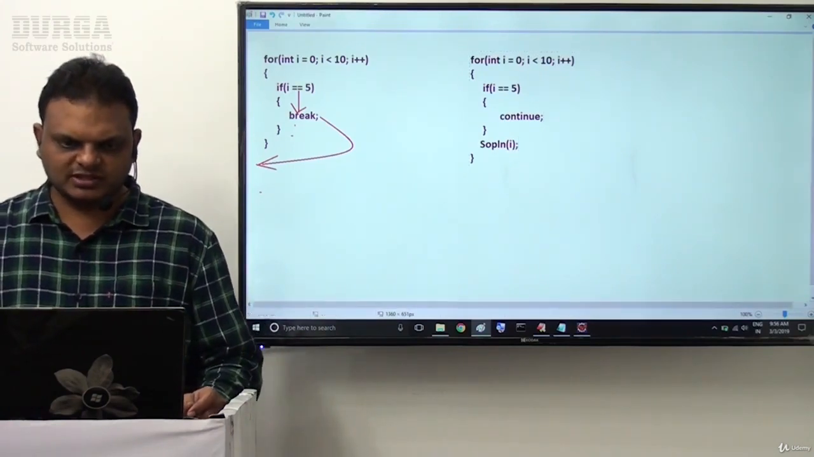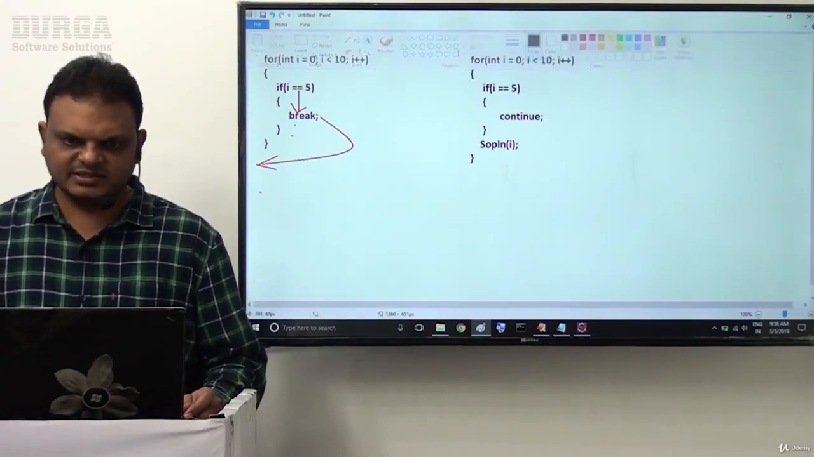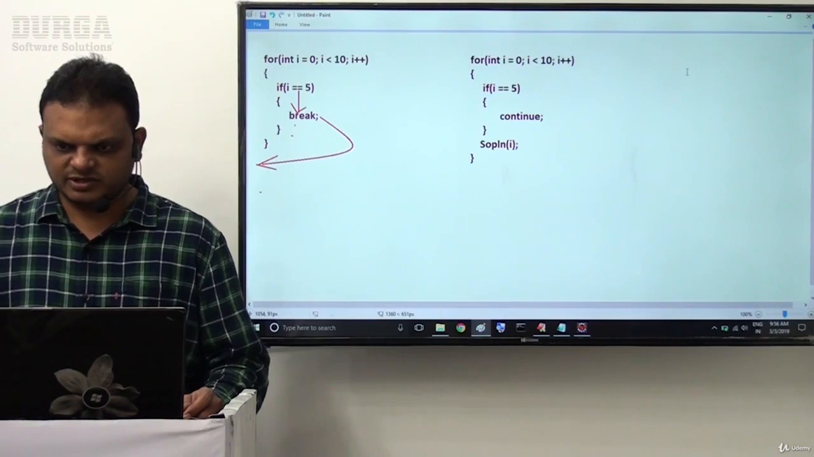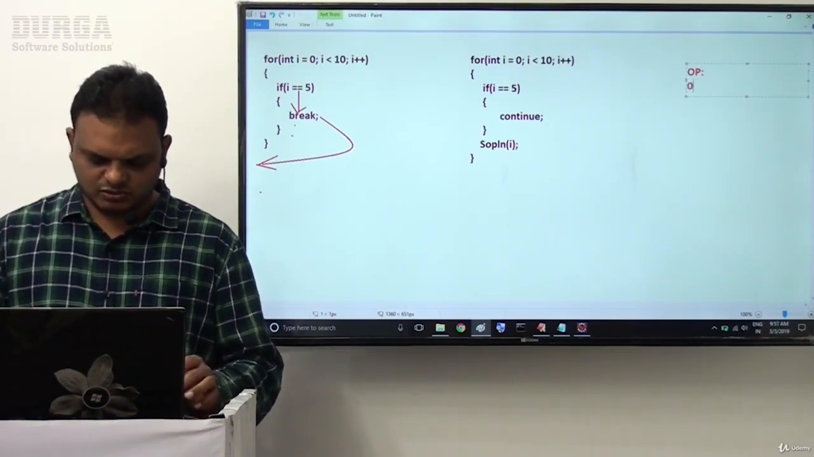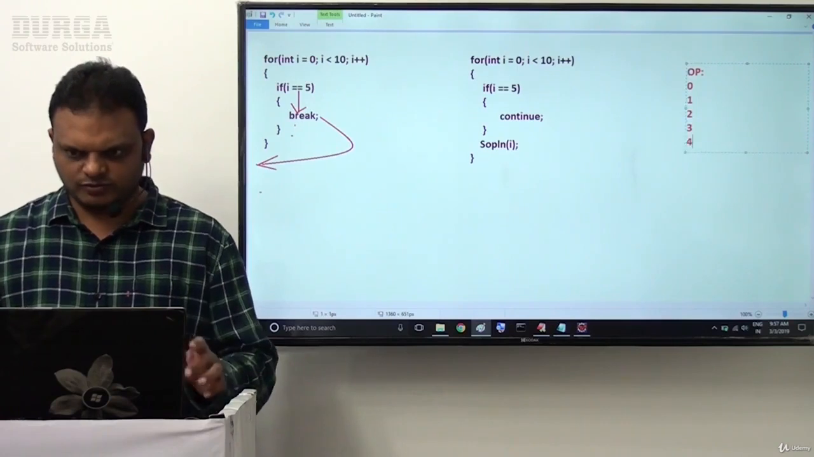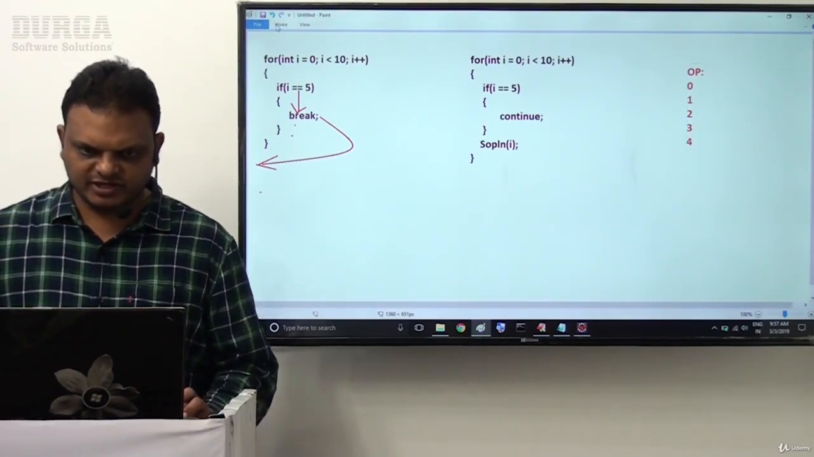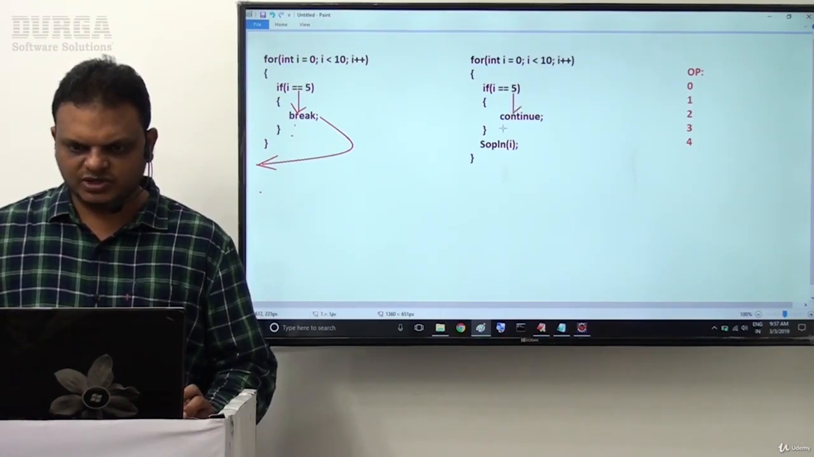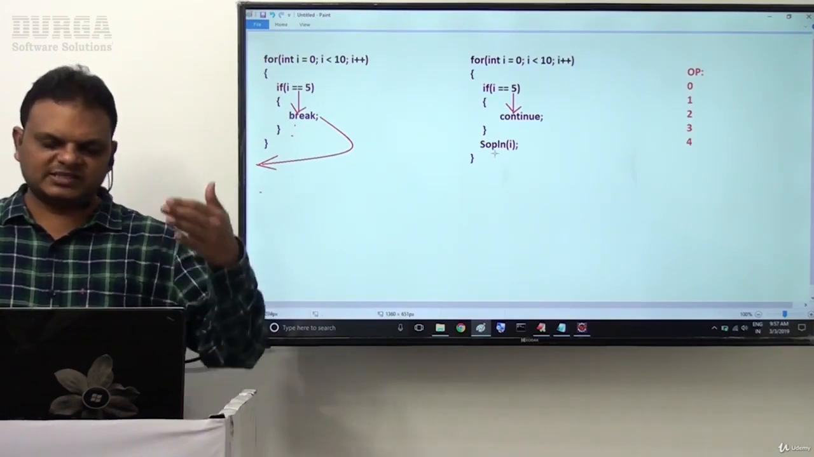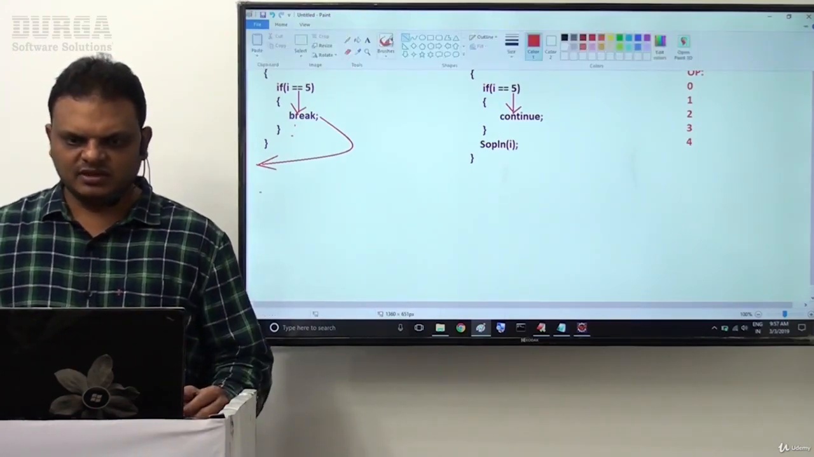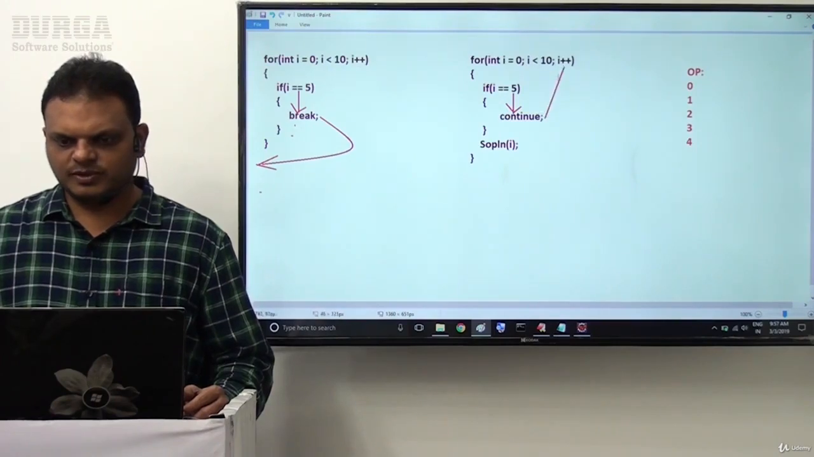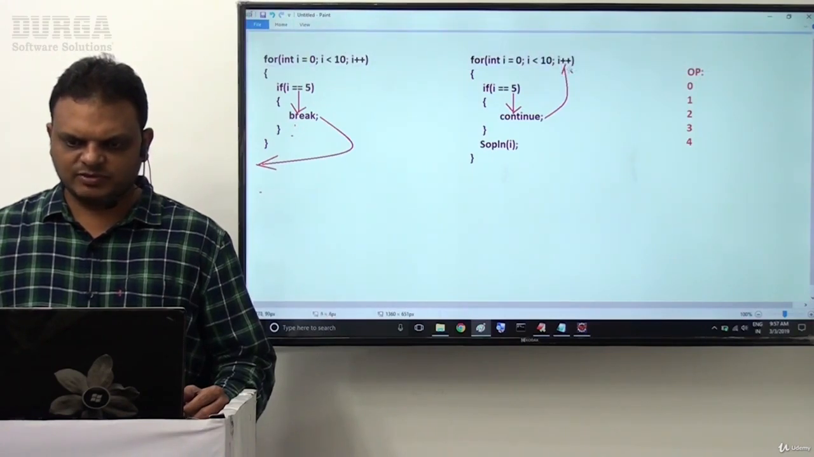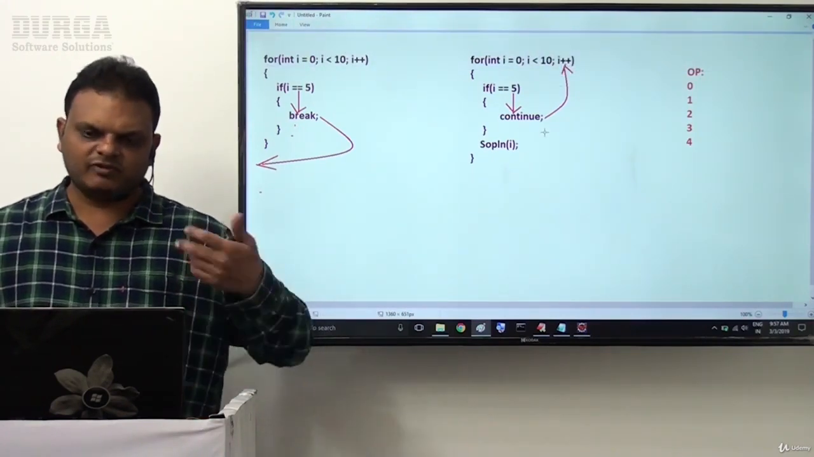In this scenario, we can expect output like 0, 1, 2, 3, 4. Now i value is 5. Whenever i is 5, the flow of execution comes to the continue statement. When continue is encountered, by skipping the remaining instructions in the current iteration, the flow of execution comes to i++. When we come to this i++, i value is already 5 at present.